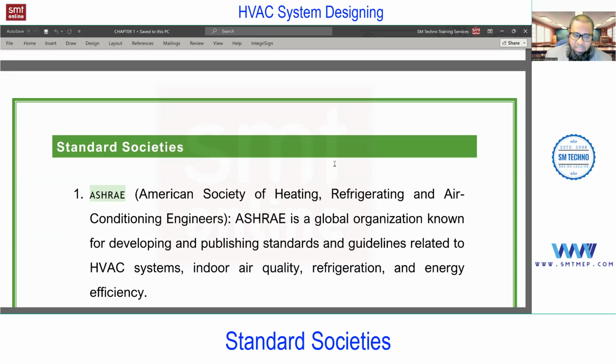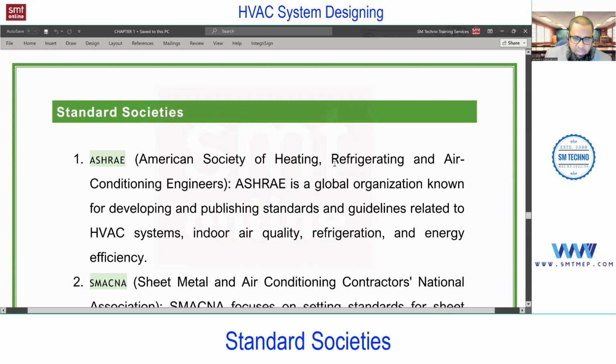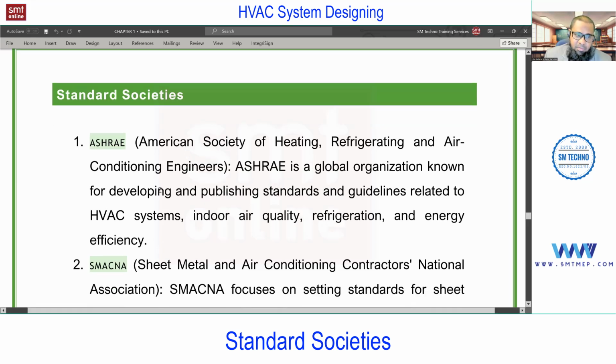One example of a standard is ASHRAE, which we already discussed. The same you can find in the list. So we'll talk about the standard societies. With them, we can use the standards and codes at the time of design, so that your design is accepted as per the application, the consultant, or the client requirement. In the list, first you'll find ASHRAE.